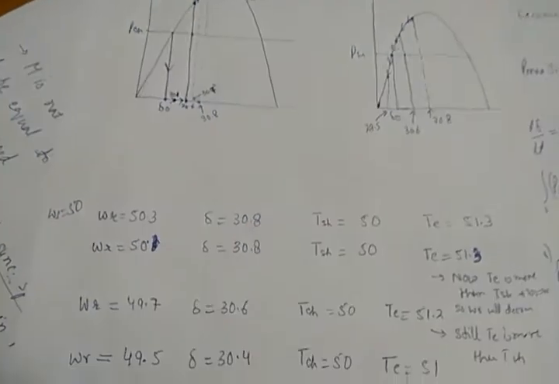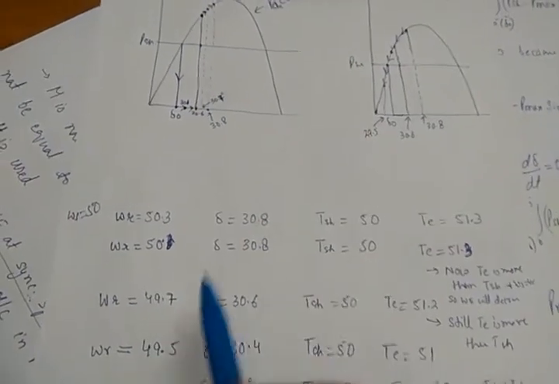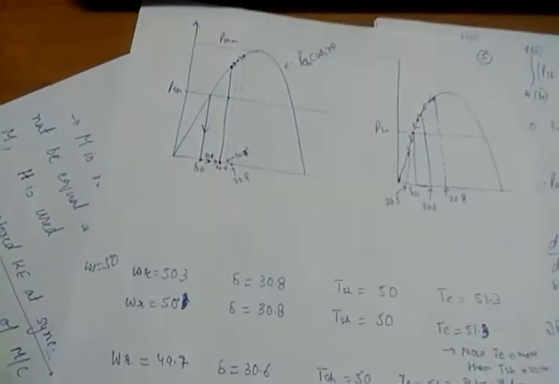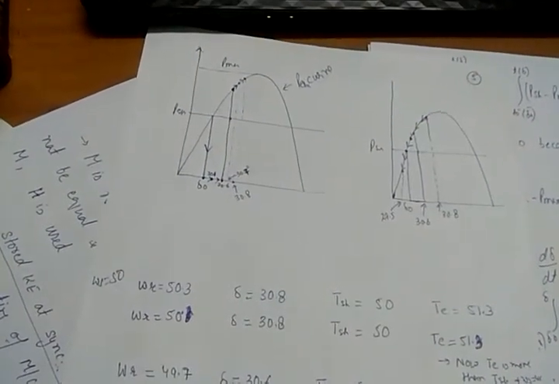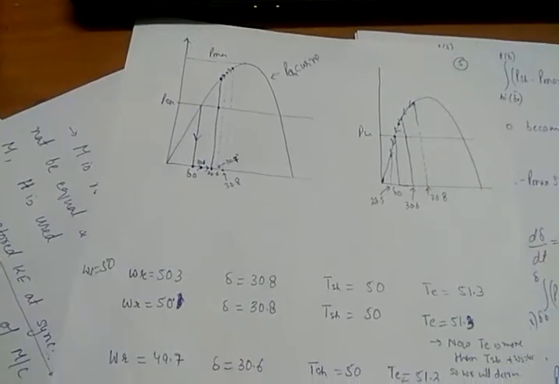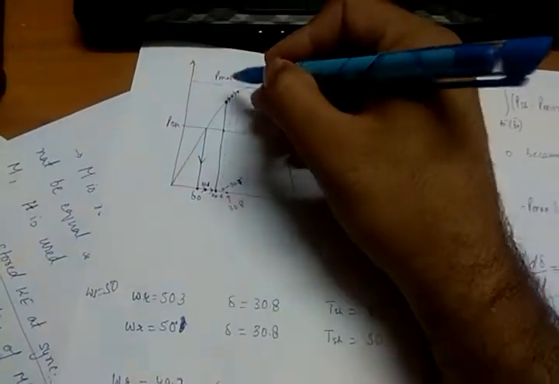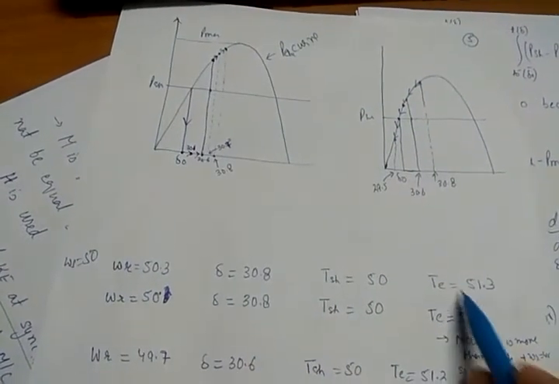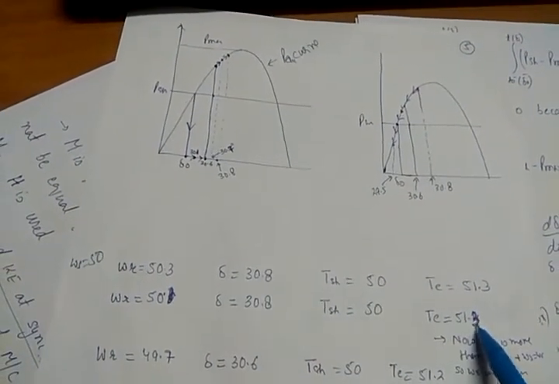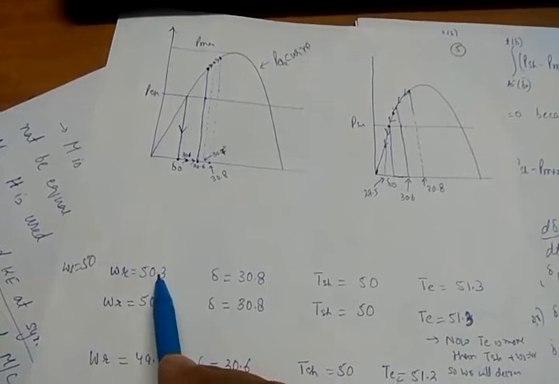Suppose at 30.8, if I move beyond 30.8, the electrical torque is 51.3, so omega r will reduce again.